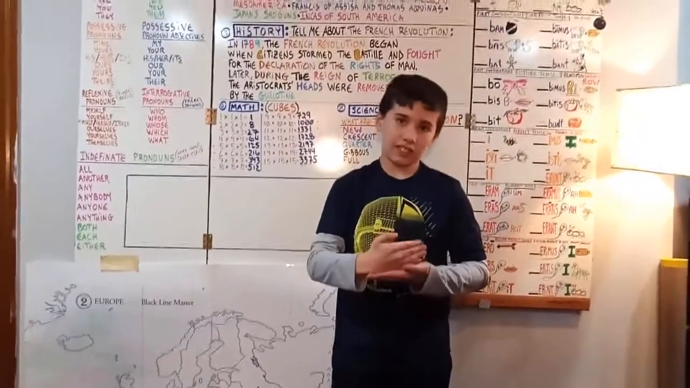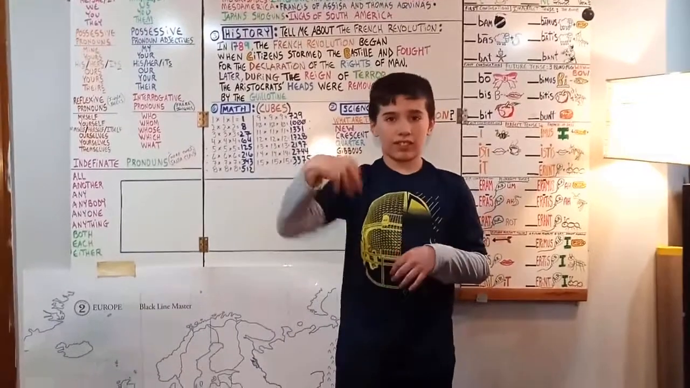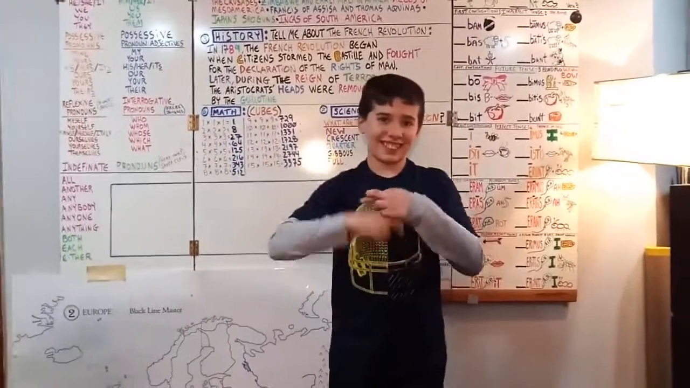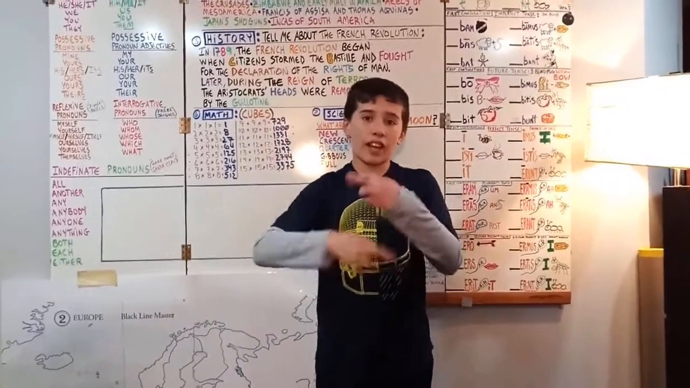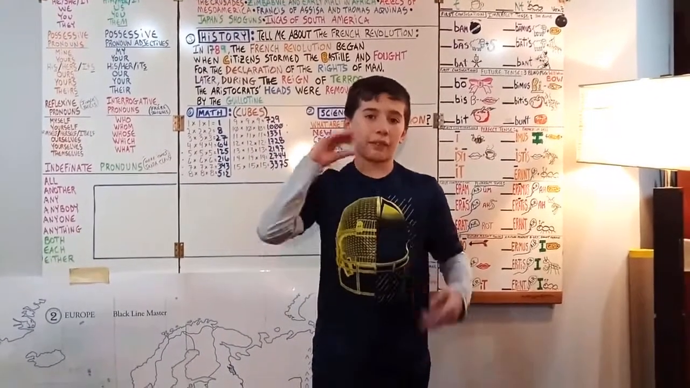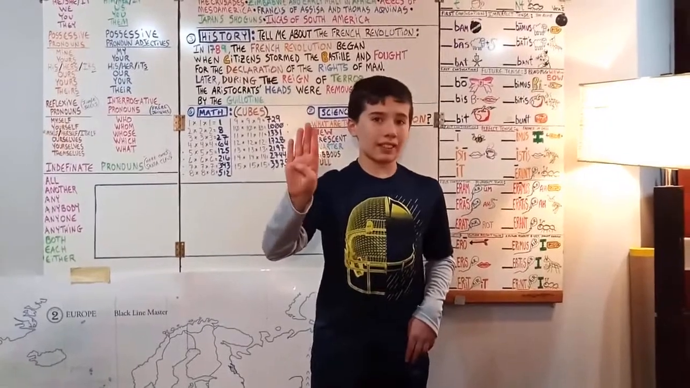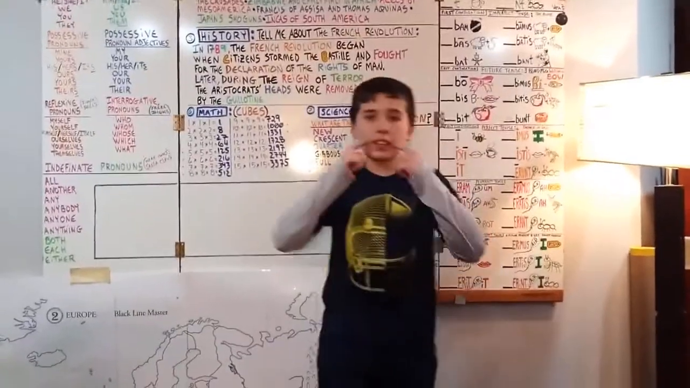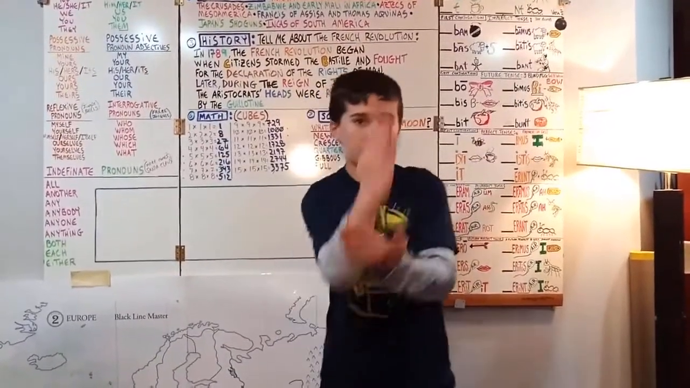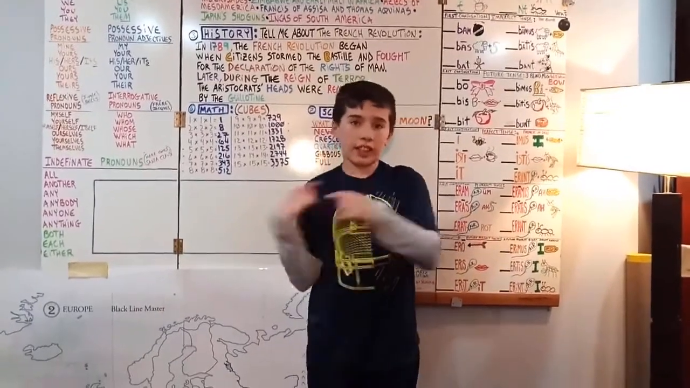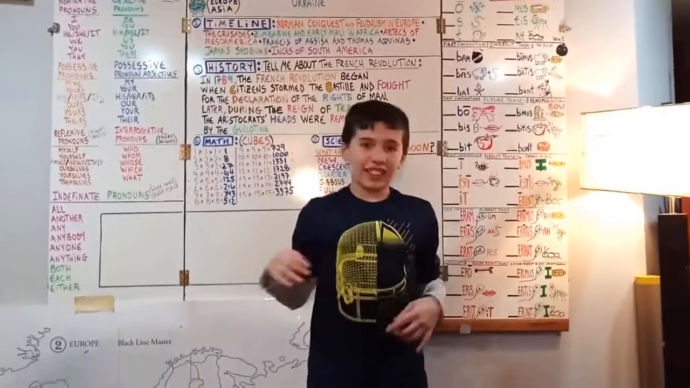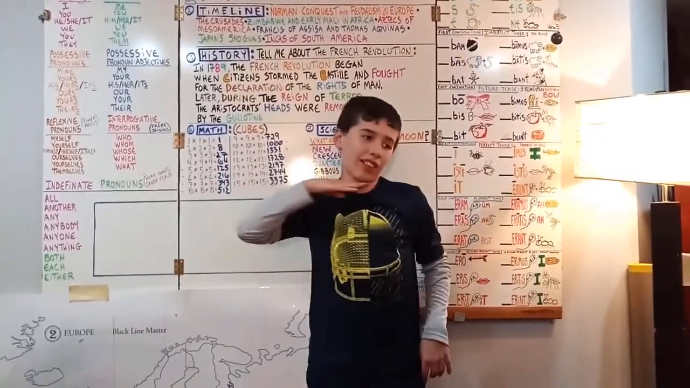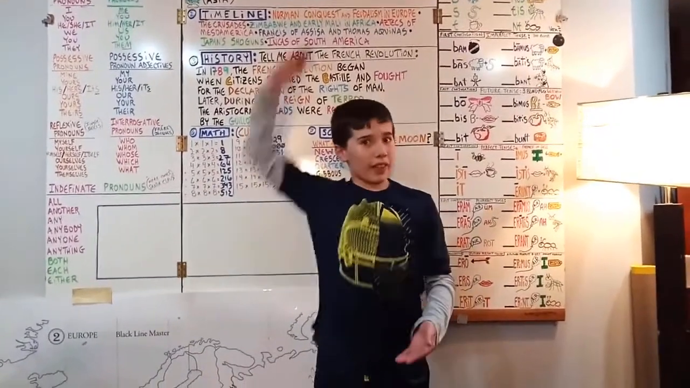So here we go. Tell me about the French Revolution. In 1789, the French Revolution began when citizens stormed the Bastille and fought for the declaration of the rights of men. Later, during the Reign of Terror, the aristocrats' heads were removed by the guillotine.